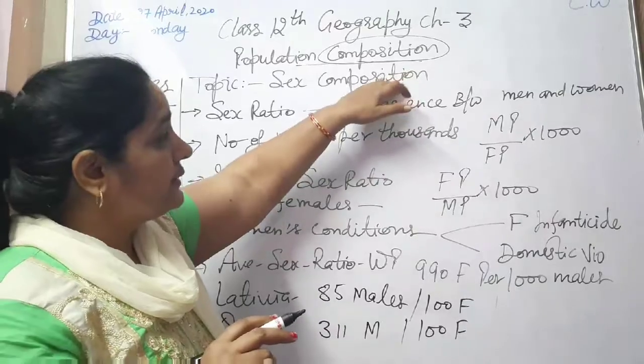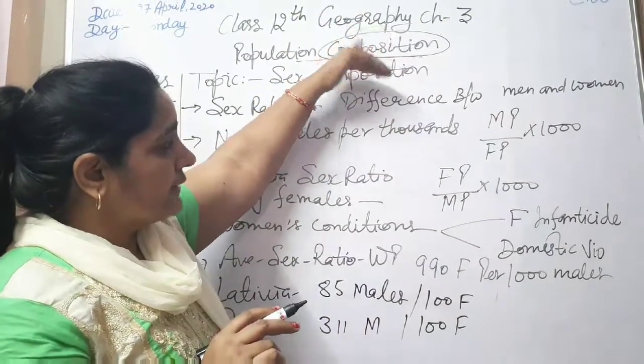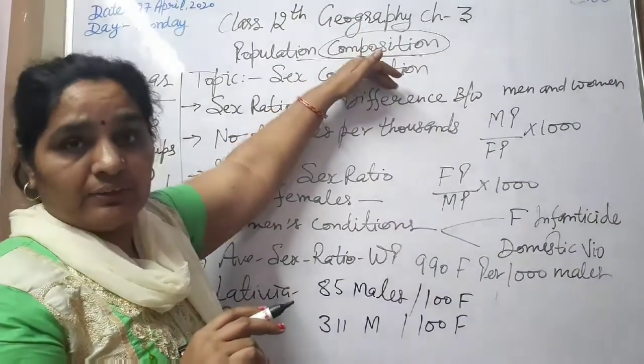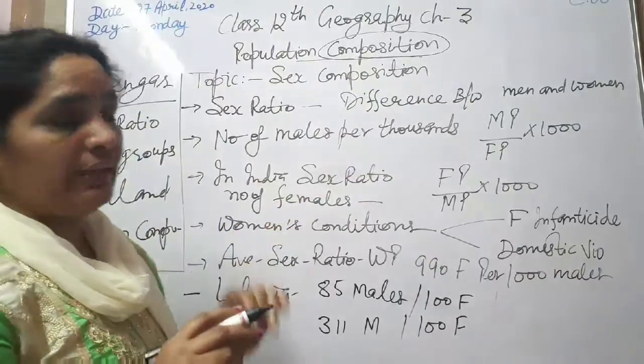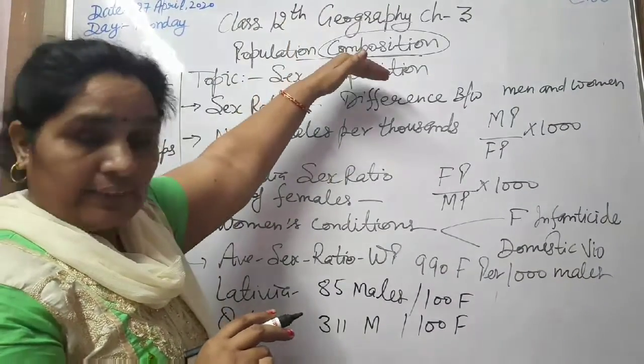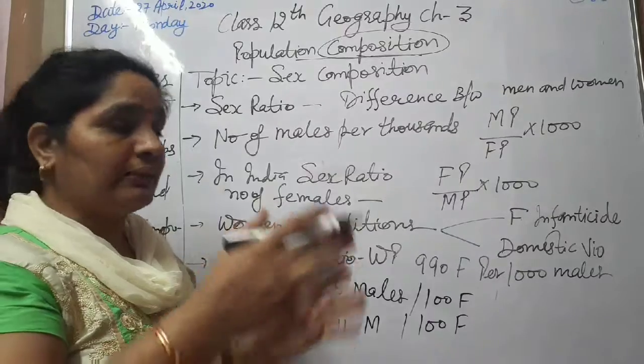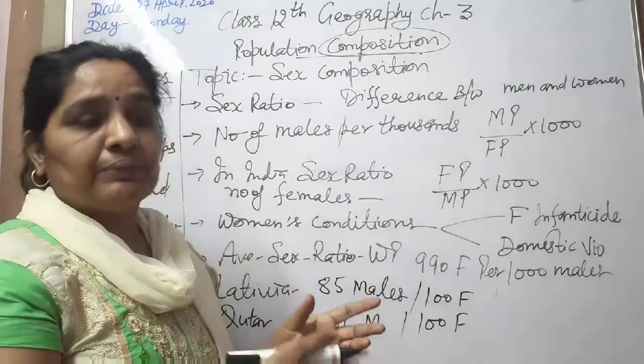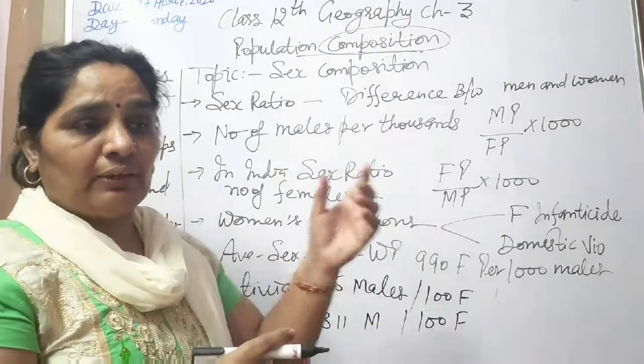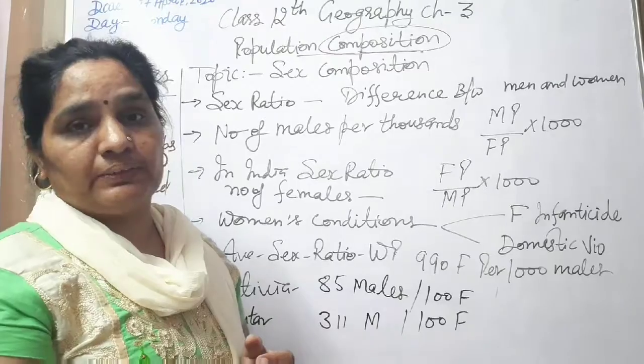In some countries the literacy rate is low, in some countries it is high. Here we are also discussing the age structure: in which countries most of the people are children, in the working age group, or in the group of aged persons.